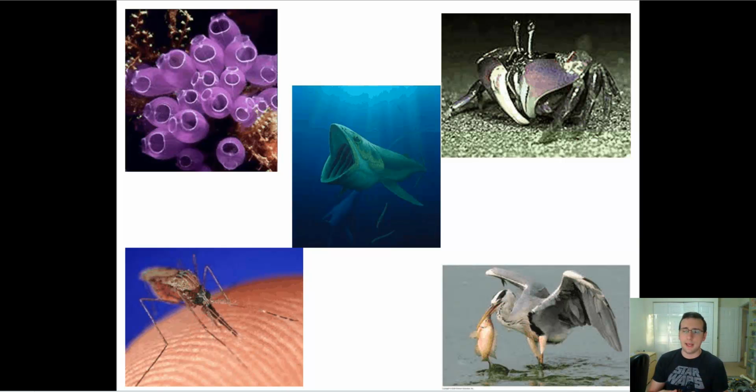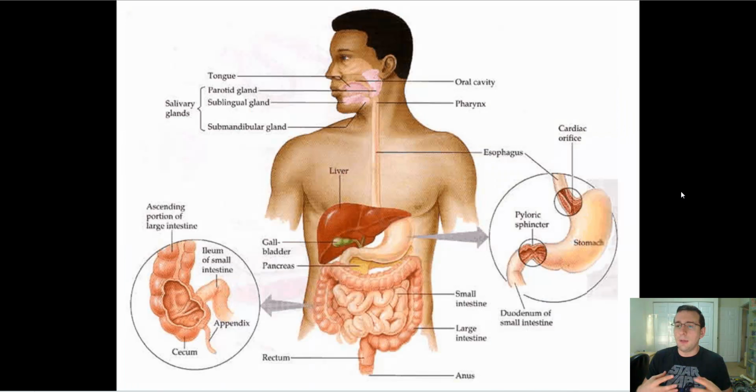Another way of separating animals is by the type of cellular digestion that takes place. Now, this is different from the first thing we talked about, internal versus external. Remember, an internal heterotroph eats inside their body and processes their food, while an external one never gets the food inside their body. They process it outside and just absorb the nutrients. This is talking more about where the digestion takes place.